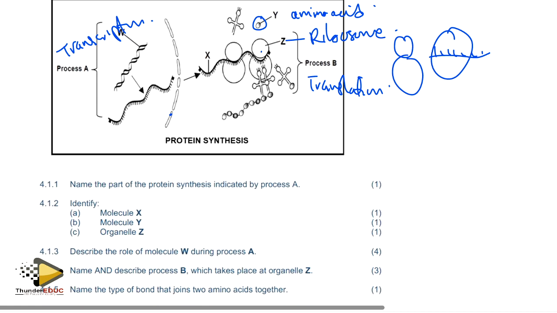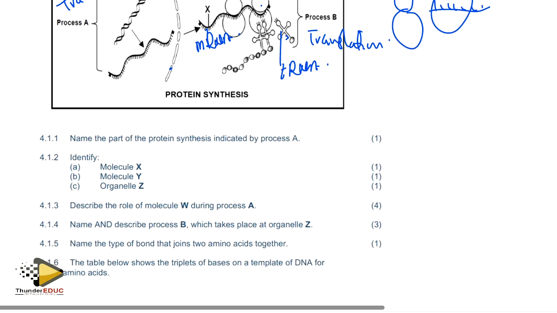What is this on the ribosome? It is a messenger RNA. And then what is this? This is a tRNA.